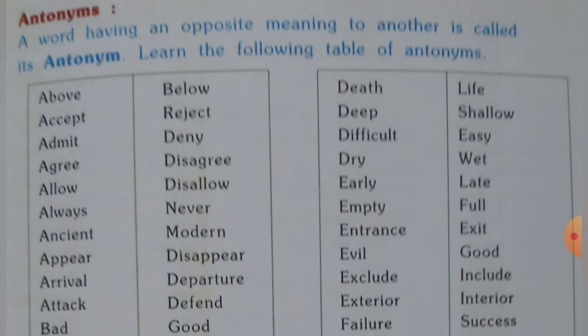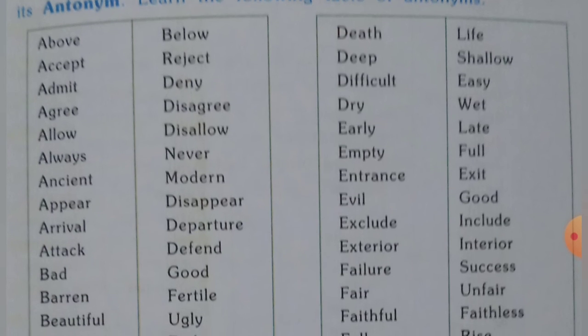The opposite word of bad is good. The opposite word of barren is fertile. The opposite word of beautiful is ugly. The antonym of death is life. The opposite of deep is shallow. Difficult is easy. Dry's opposite is wet. Early's opposite is late. Empty's opposite is full.